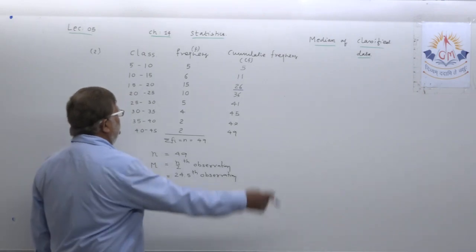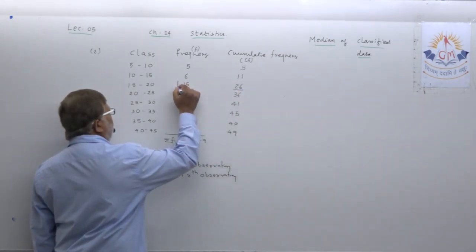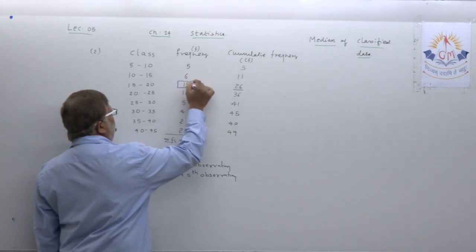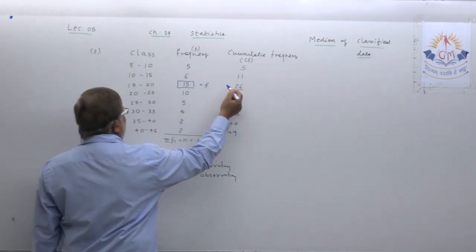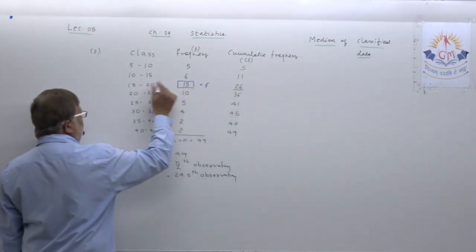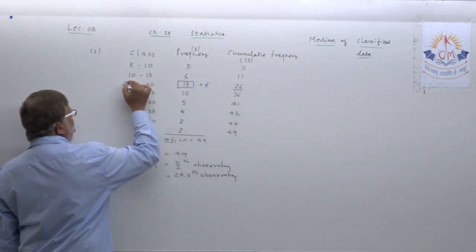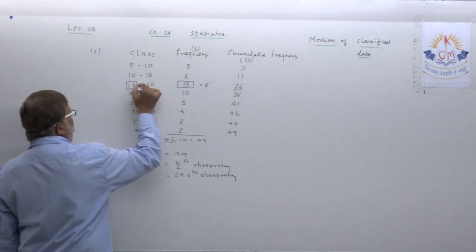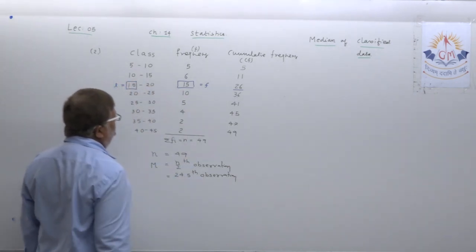Now, dear student, against this is the frequency of the median class. 15 to 20 will become the median class, and from the median class, L equal to 15, the lower boundary of the median class.